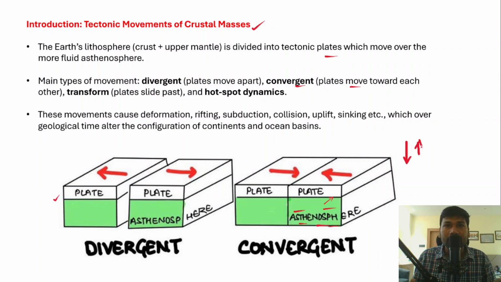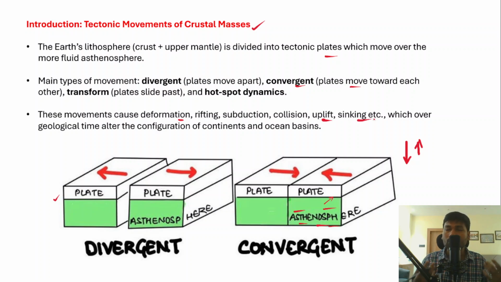These are different types of movements in plate tectonics, and over a period of time on the planet Earth, plate tectonic movements cause changes such as deformation, rifting of continents, subduction, for example the Indian plate subducting under the Eurasian plate, and collision, uplift, for example the Himalayas are an example of uplift, sinking, etc.